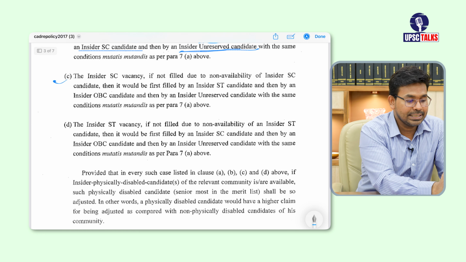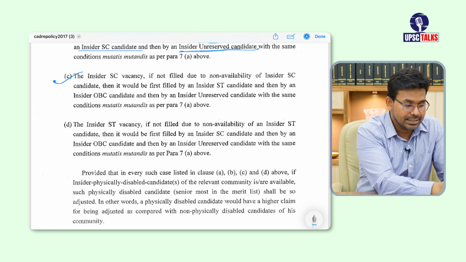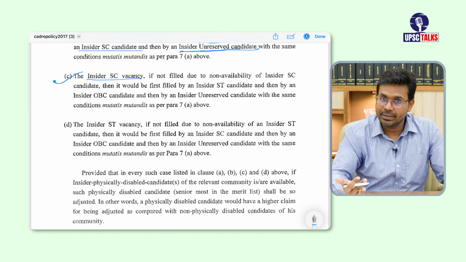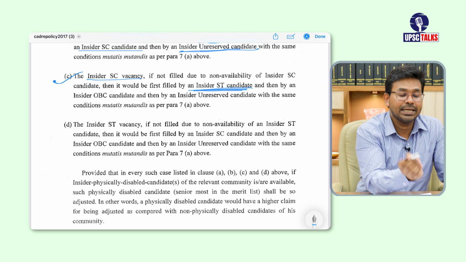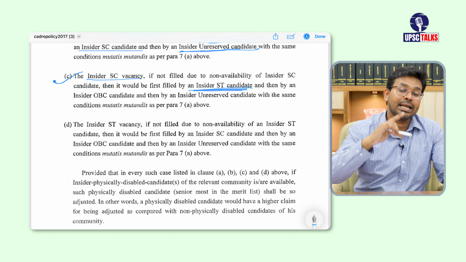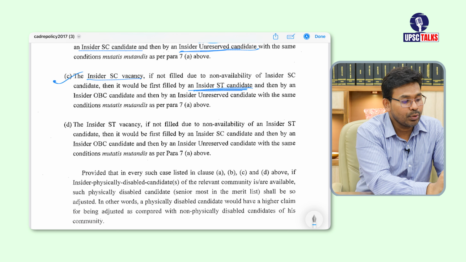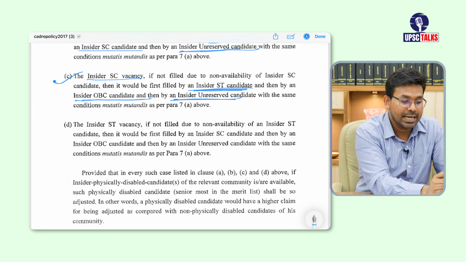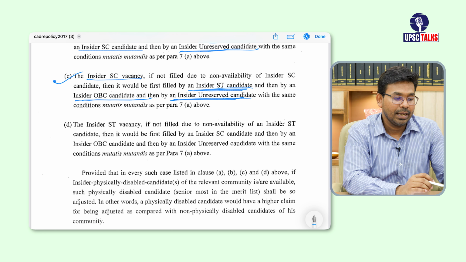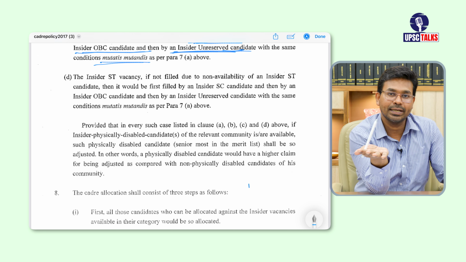Now the third point, point C, says how they are going to fill an insider SC vacancy. Let's consider there is an insider SC vacancy, but an insider SC candidate is not there. Then they will try to fill that vacancy with an insider ST candidate, provided that there is an outsider ST vacancy available. Then they are going to fill it with an insider OBC candidate, and then finally they are going to try to fill it with an insider unreserved candidate. And they are going to apply the conditions mutatis mutandis, means by following the same conditions.